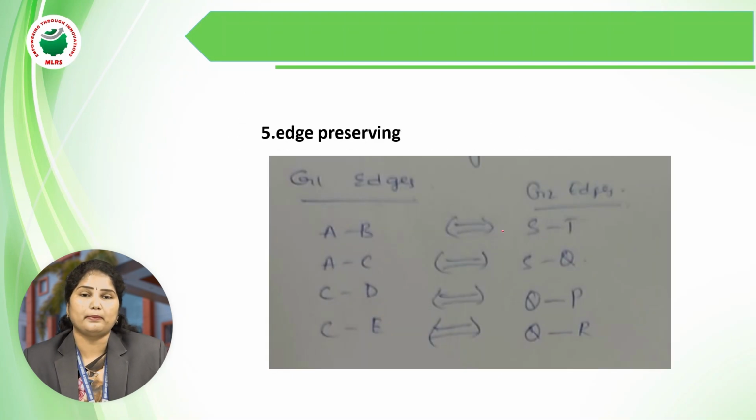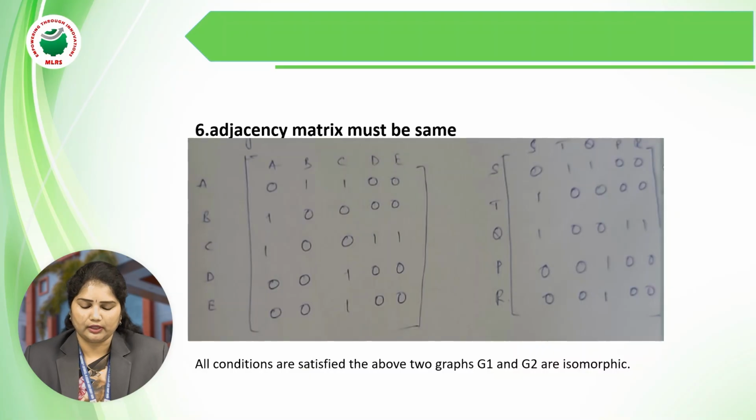So by seeing from one graph to the other graph, A to B and S to T, A to C and S to Q, C to D and Q to P, and C to E and Q to R. So edge preserving is also the same. Okay, next point is what? Adjacency matrix must be the same.